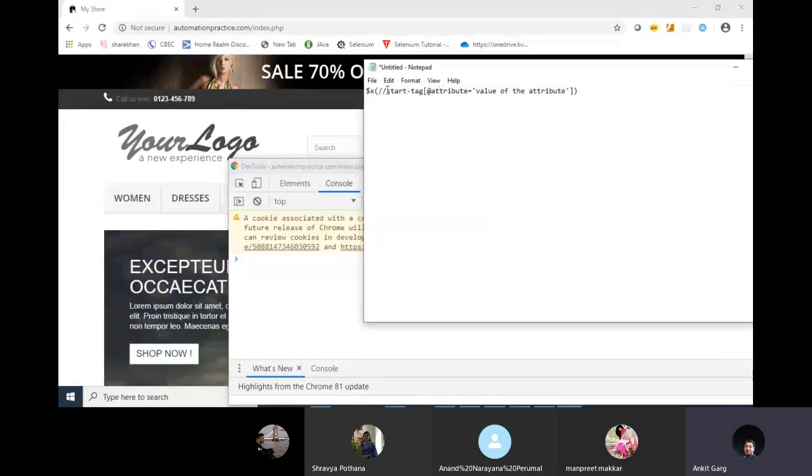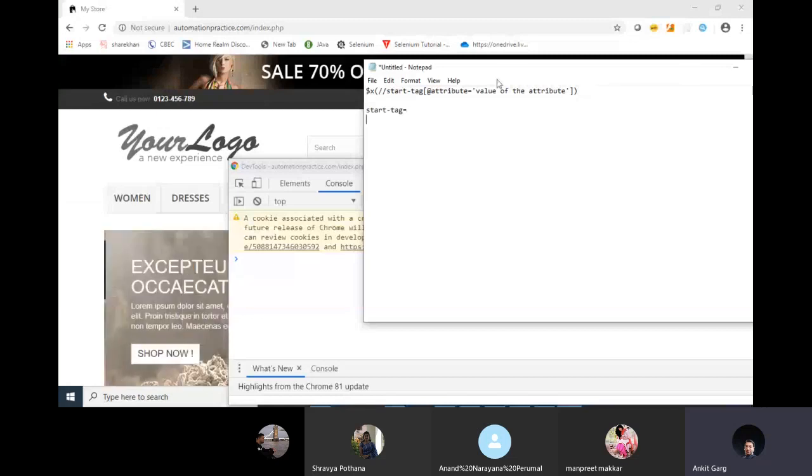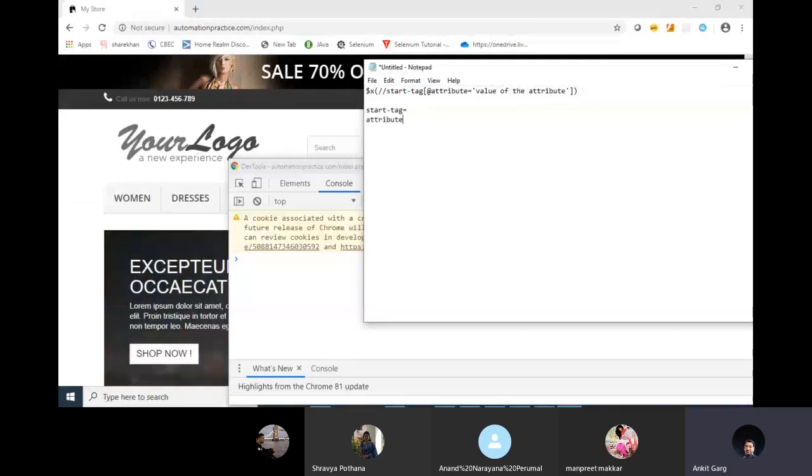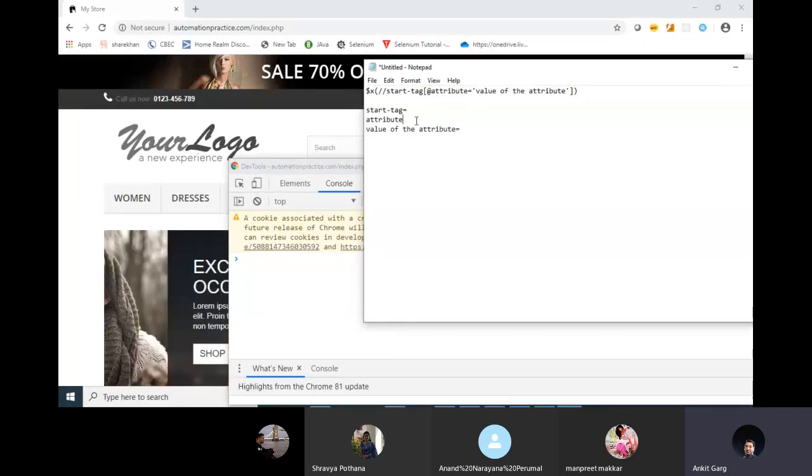Just remember, for each and every element only three things will change. First is this starting tag. So here I have three variables: starting tag, attribute, and the last one is the value of the attribute. Apart from this, all other syntax will remain the same for all the elements.